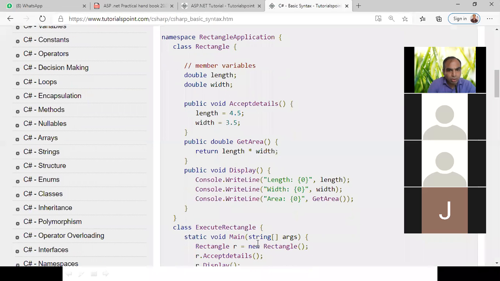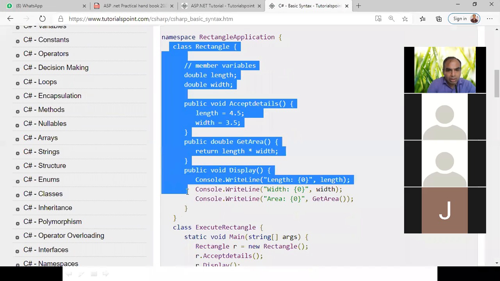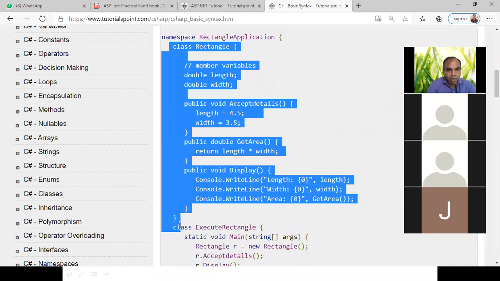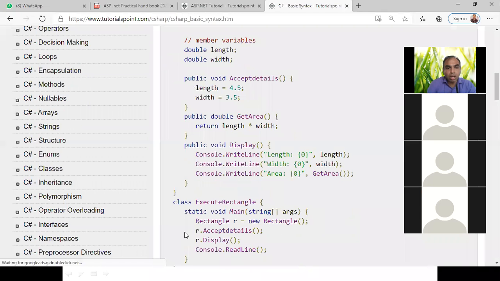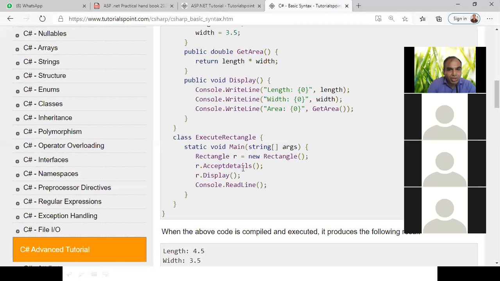Okay. Yes, students. So this is all in the one class. One class holds all the methods together. Class is what? Class is a way of binding the data and method members together. Is it clear? Next, after that, class execute rectangle we are getting.